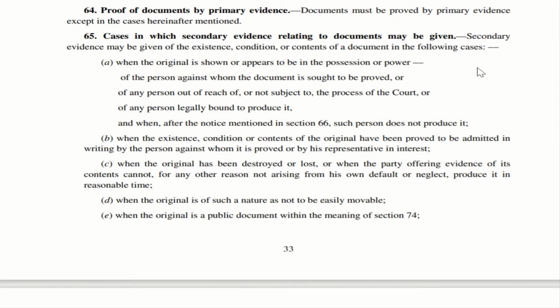Now, let us see section 55. Cases in which secondary evidence relating to documents may be given. There are certain situations when a secondary evidence can be given relating to documents. And what are those situations in which this can be done? Secondary evidence may be given of the existence, condition, or contents. These three aspects are absolutely important.